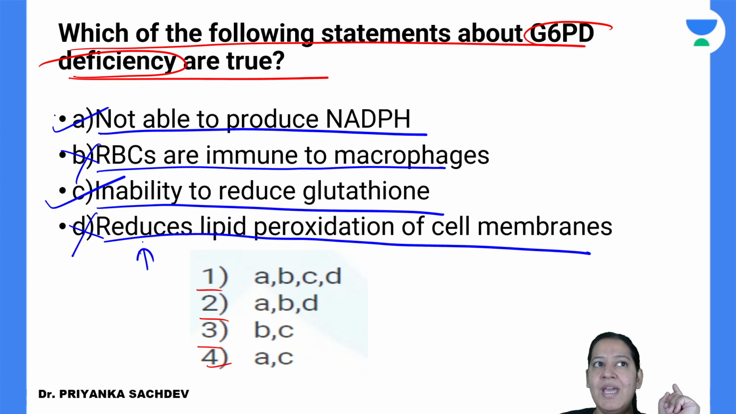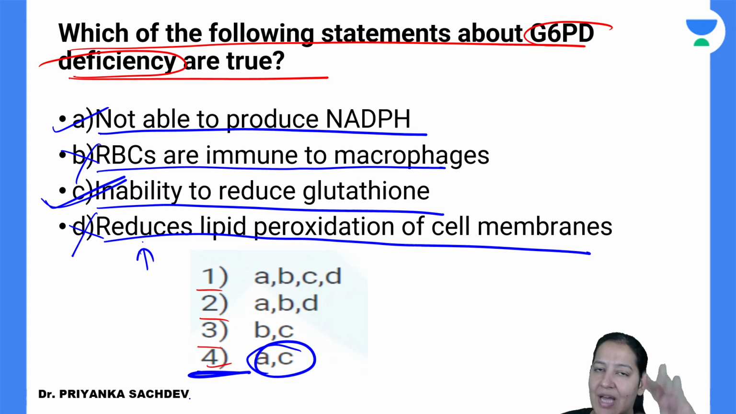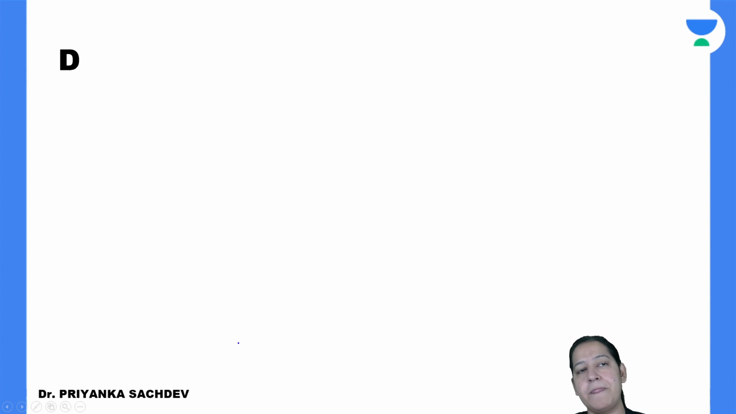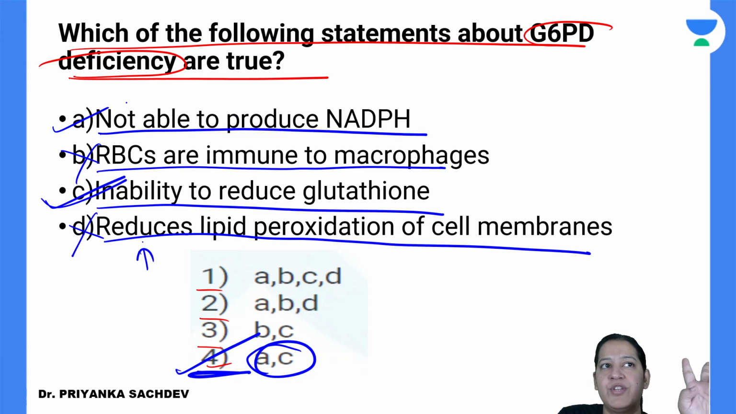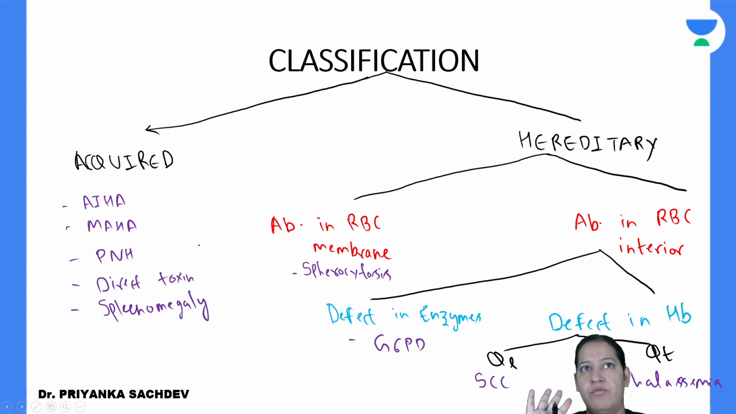So according to me, A and C are correct. And A and C are given in option 4. So that is why D is correct answer. D means A and C both are correct. A and C, two options are correct. Okay, I will explain you and come on this question again. First, I will explain you.